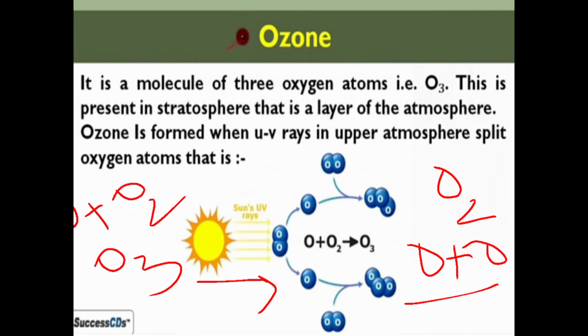That is what is shown in this figure. The ultraviolet rays are released from the sunlight, and this breaks down the oxygen molecule into oxygen atoms, and this oxygen atom combines with another oxygen molecule to form O3. Here also this oxygen atom combines with this oxygen molecule to form O3. This way ozone is formed.